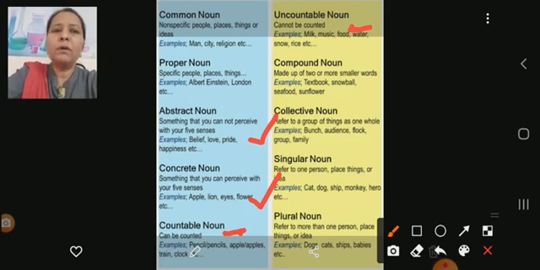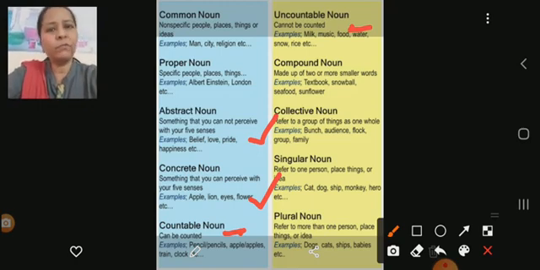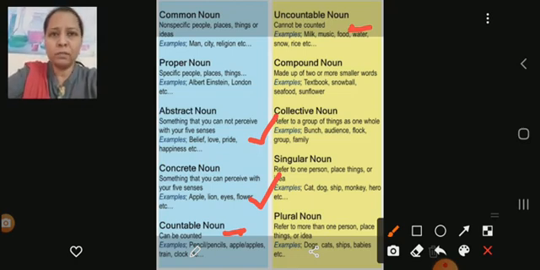So a bunch of grapes, audience. Now what is audience? For example, if you have gone to watch a movie or a play, all the people sitting there are an audience who have come together to be spectators for a show. You have come there as an audience to watch something. So you have come in collection, and that is called a collective noun.